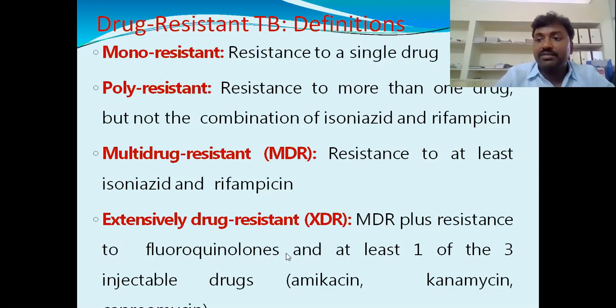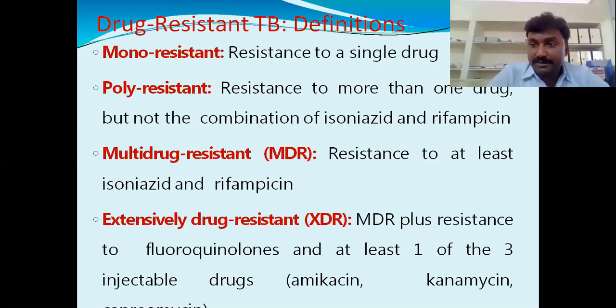In the combination of rifampicin and isoniazid, or rifampicin and ethambutol, or rifampicin and pyrazinamide, along with the two drugs, if you get resistance to fluoroquinolones and at least one of the three injectable drugs, amikacin or kanamycin and streptomycin, we can call that